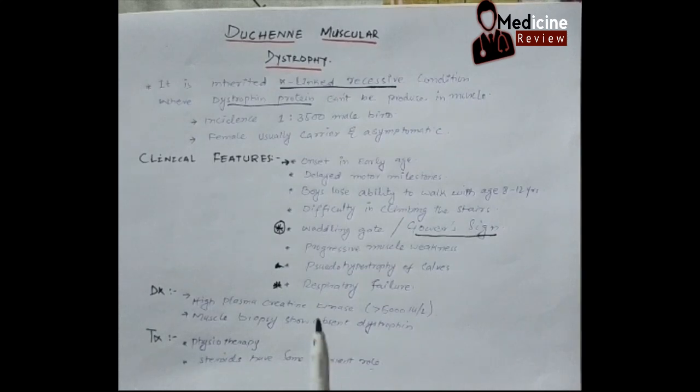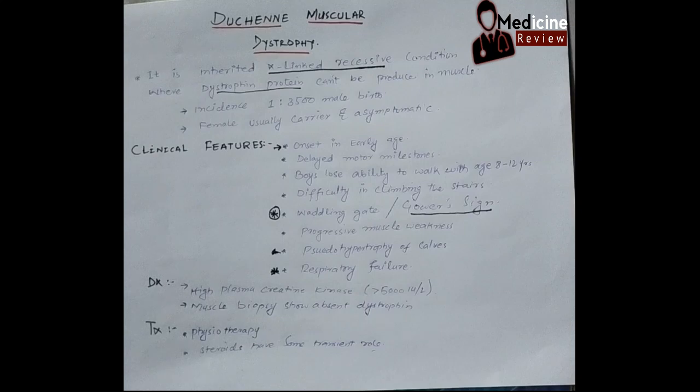But one important thing to remember: the cause of death in Duchenne muscular dystrophy is dilated cardiomyopathy, because dystrophin is also present in the cardiac muscle as well. So the most common cause of death in Duchenne muscular dystrophy is dilated cardiomyopathy.